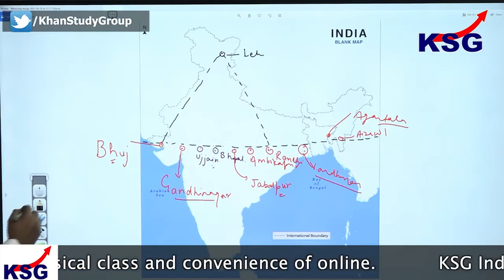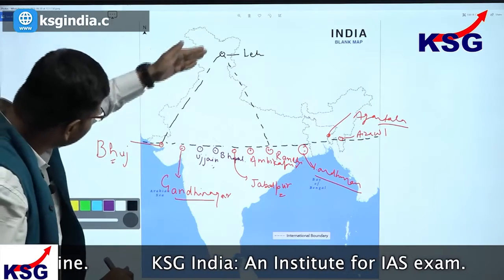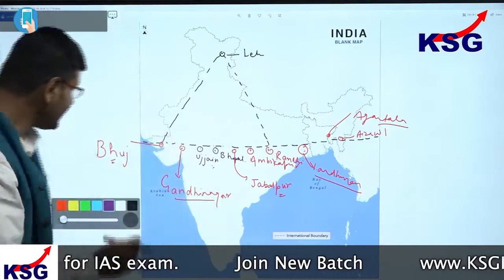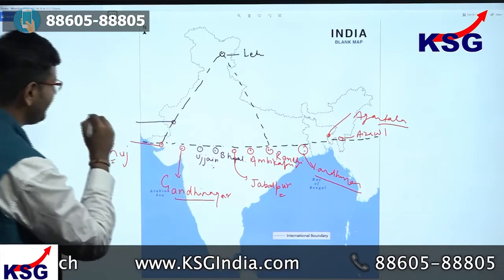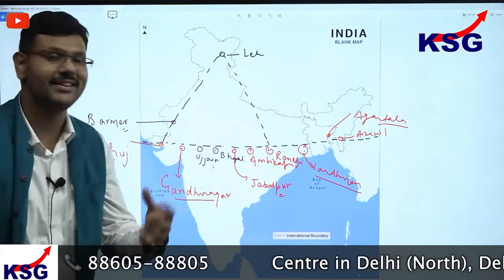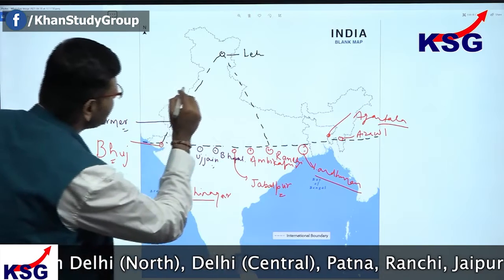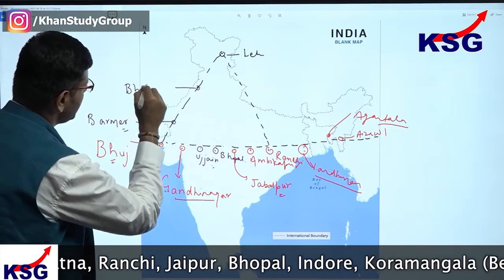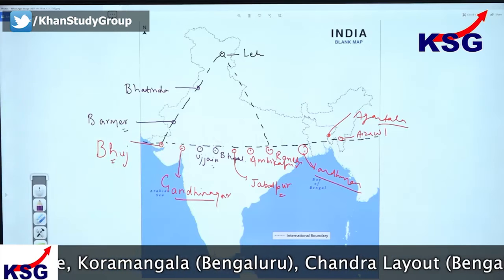Now let's look at some of the important places on this. If I have Bhuj here, you can remember this line in this manner. This is your BBL line. That means Bhuj is here, then we have Barmer here. And I'm sure you know about the resources of Barmer. Then we have Bhatinda, somewhere around here. So we have Bhuj, Barmer, Bhatinda, all with B coming up.